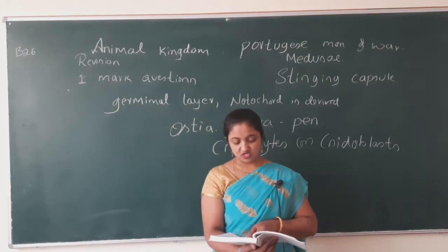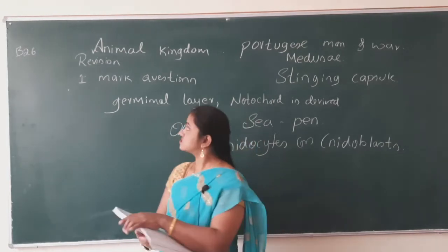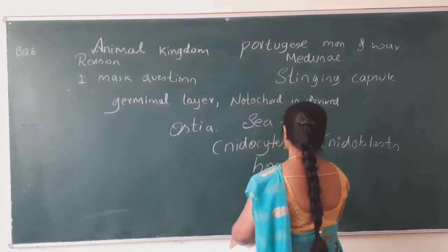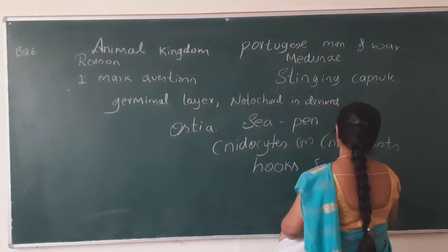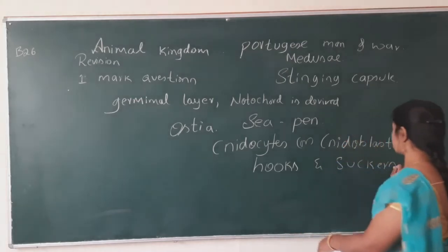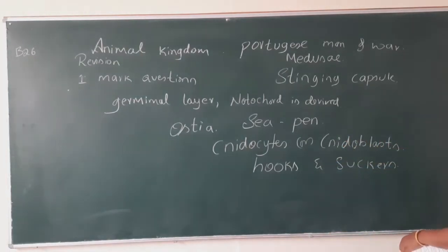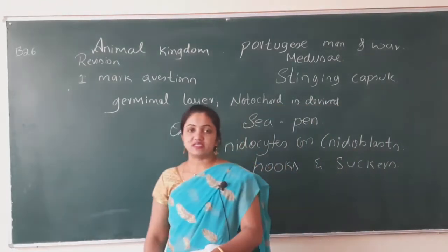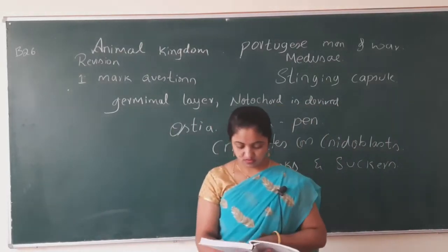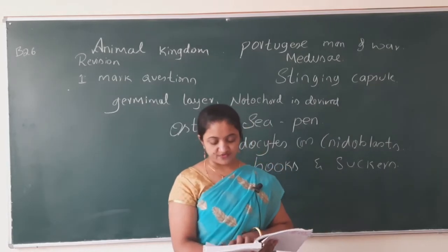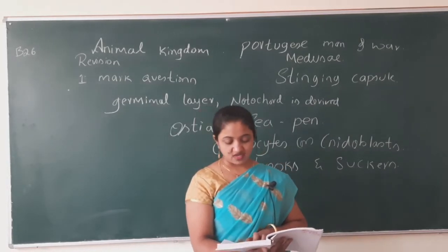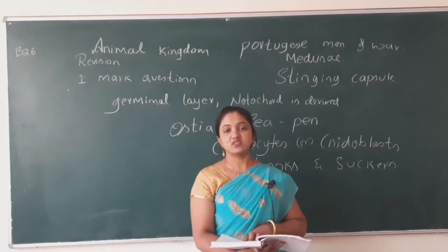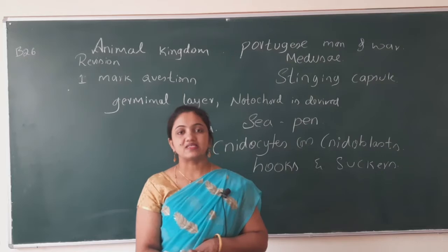What is the function of hooks and suckers? In which platyhelminthes form are hooks and suckers present? For this, the answer is parasitic form.